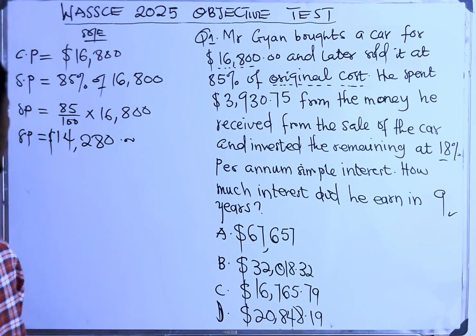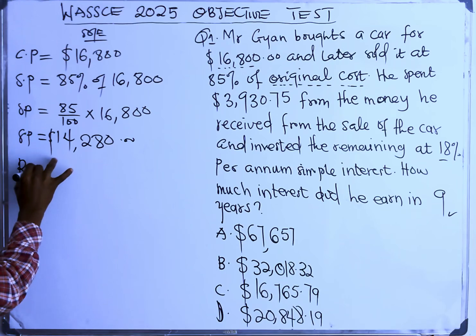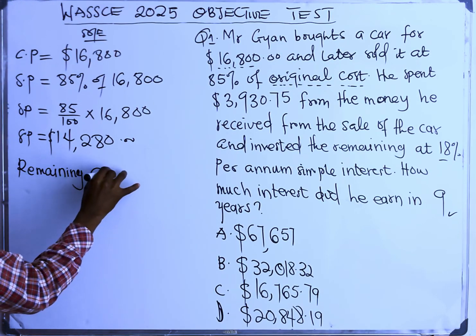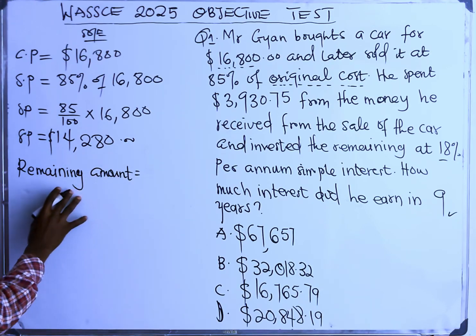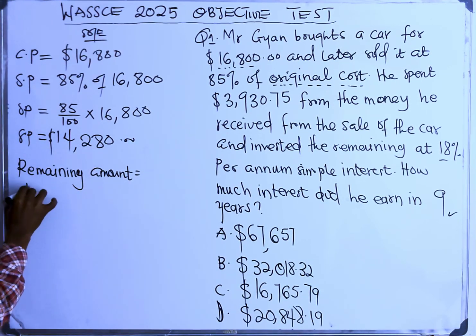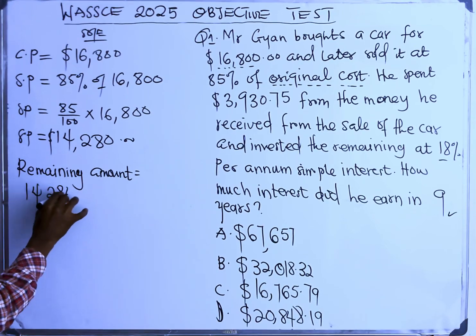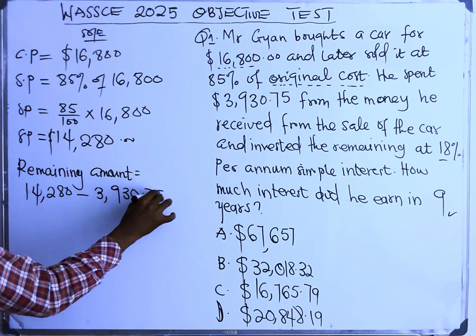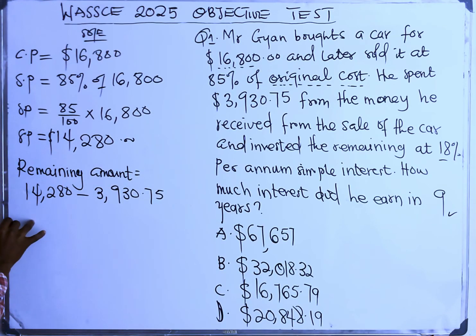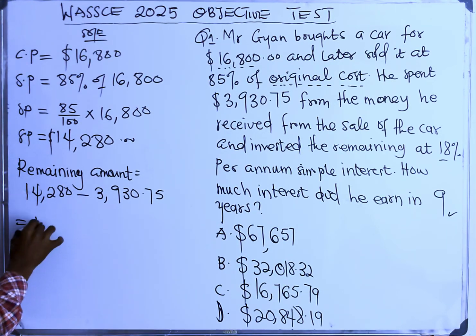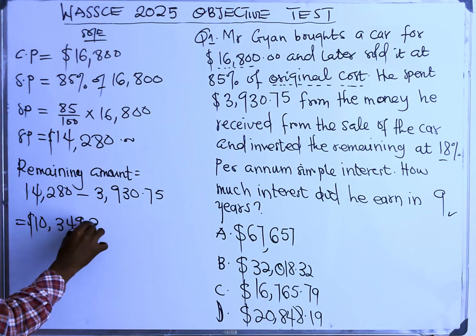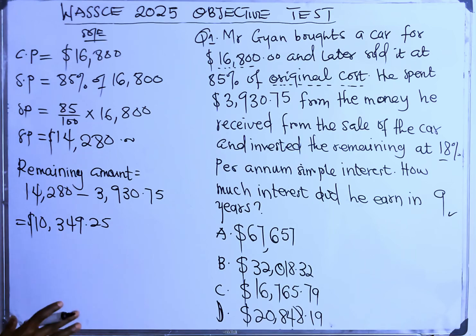So you need to find the remaining amount. The remaining amount is going to be the selling price minus the amount spent. Is that okay? So that tells you that our remaining amount here becomes 10,349.25 dollars. So that becomes our remaining amount.